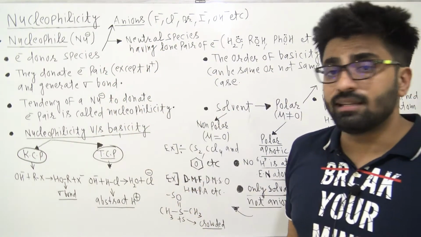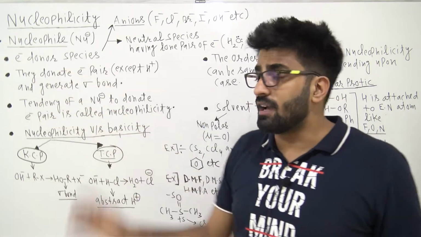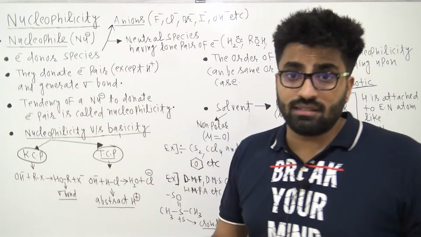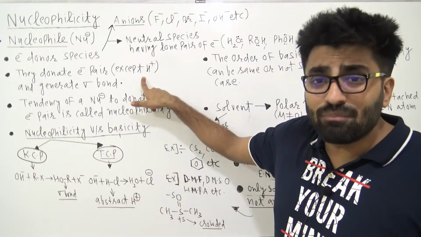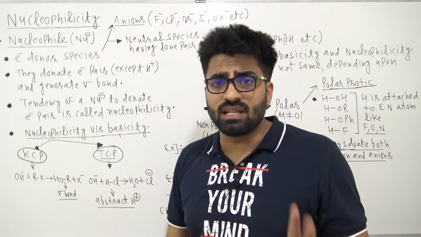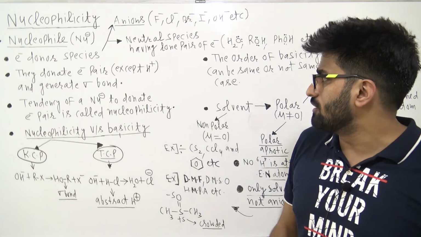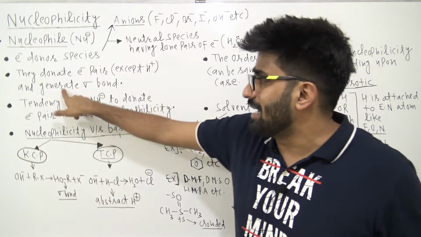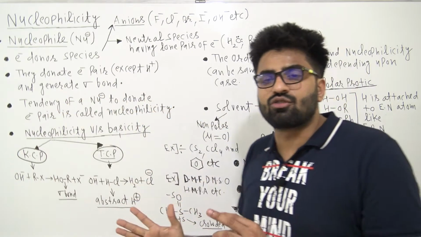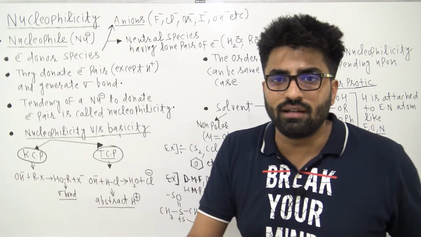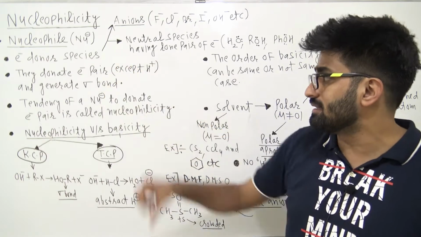What are other definitions? See, this is the proper definition of a nucleophile. They donate an electron pair, except to H plus. Why I have written except H plus, I will tell you this logic later. Okay, except H plus, and generate a sigma bond. So they donate their electron pair, except to H plus, and generate a sigma bond. These are called nucleophiles, right?